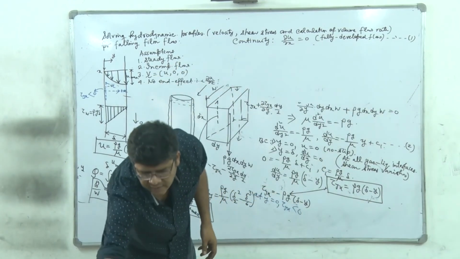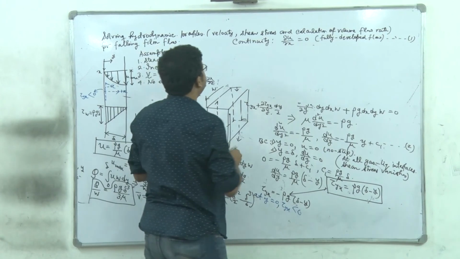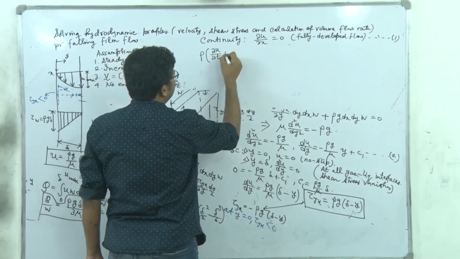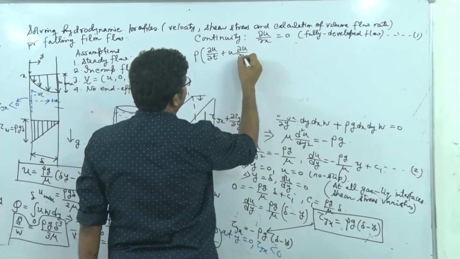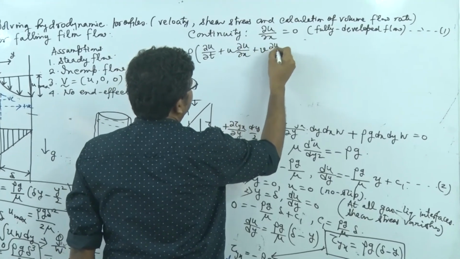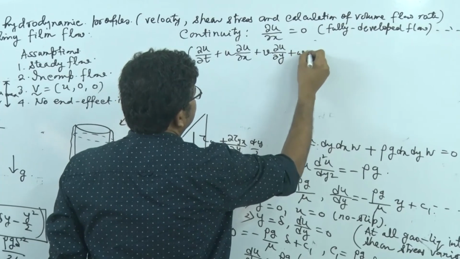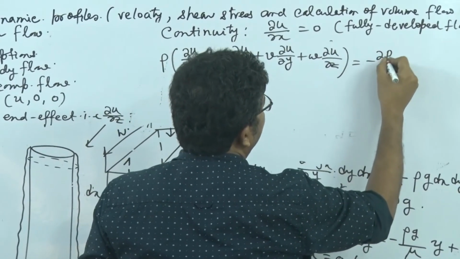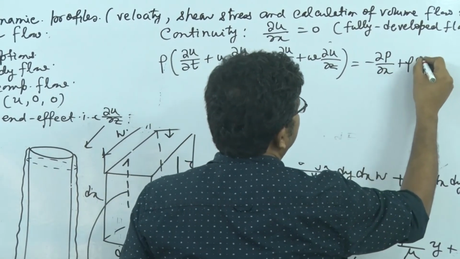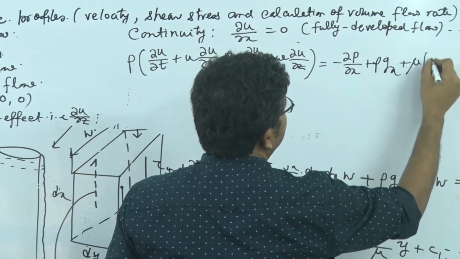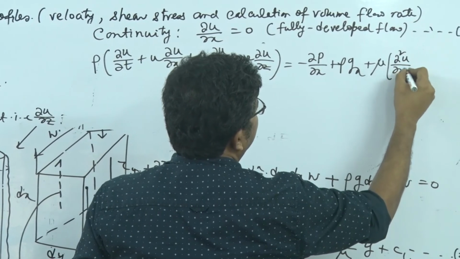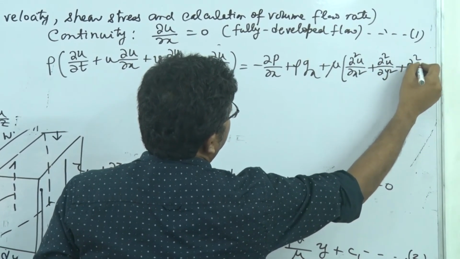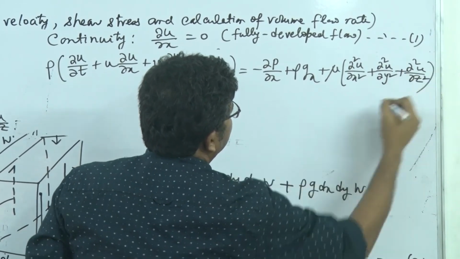The x directional Navier-Stokes equation here is rho (del u del t plus u del u del x plus v del u del y plus w del u del z) equal to minus del P del x plus rho Gx plus mu (del square u del x square plus del square u del y square plus del square u del z square).